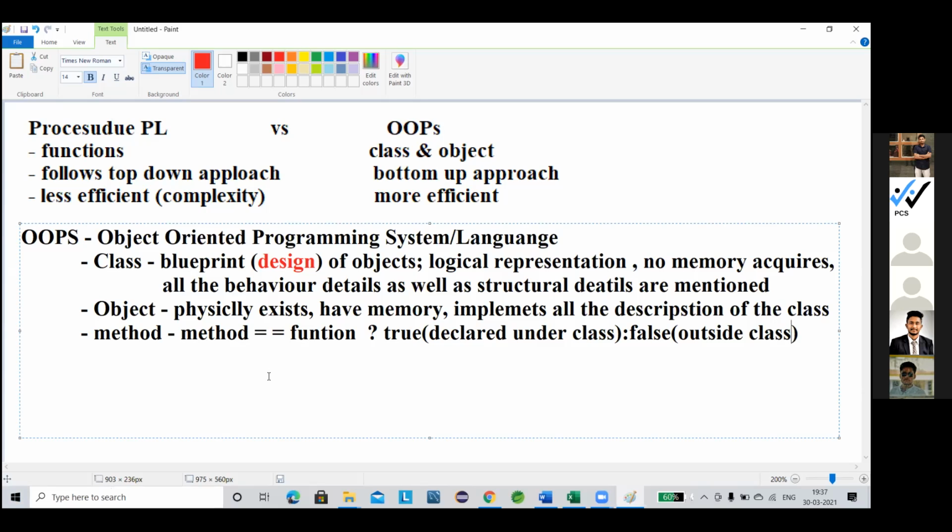What is the main part of the function? A function always has a signature part, and a function always returns a value, all the time. Method also does the same. Function is declared outside the class. Clear? Next. So basically, method and function are the same, no doubt.